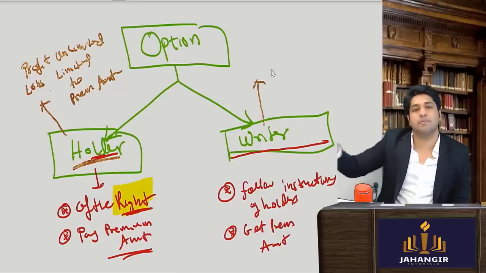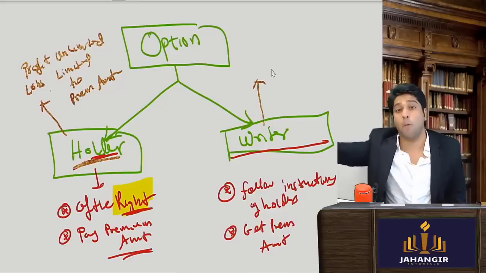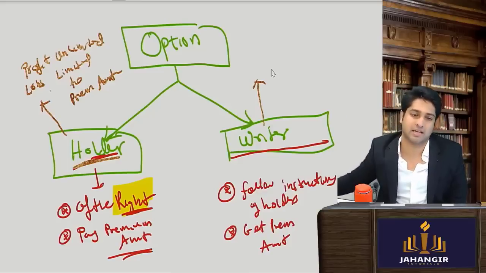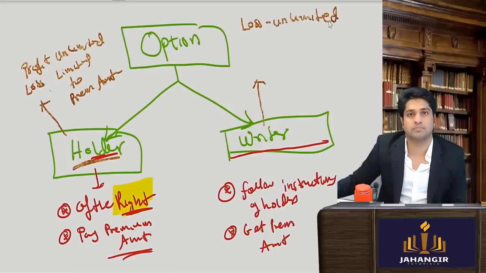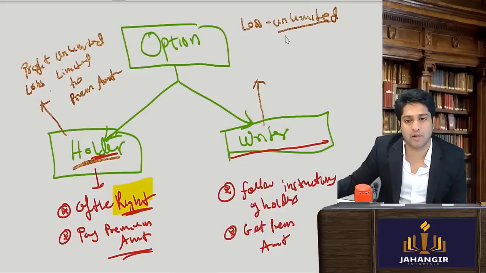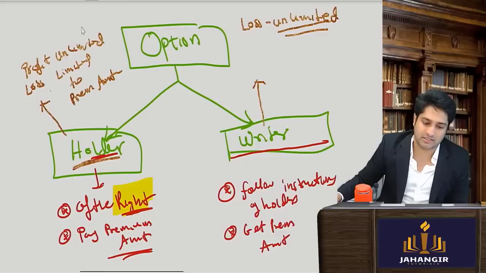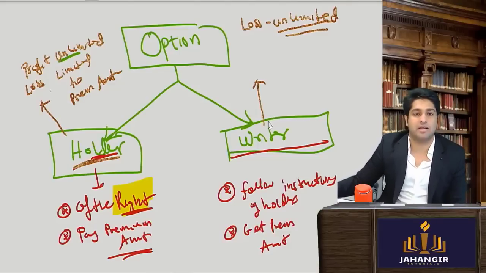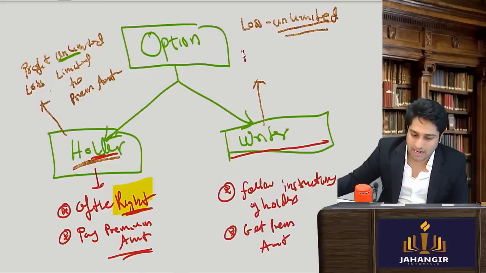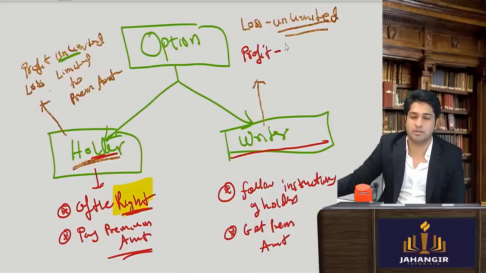Now think, this is from the holder's point of view, one party. The opposite party, that is the writer, his loss can be unlimited. His loss can be unlimited, yes or no? Because if the holder's profit is unlimited, the writer will have to pay, no? The writer will have to pay if the holder exercises the option. So this loss can be unlimited. And the maximum profit of this writer is what?